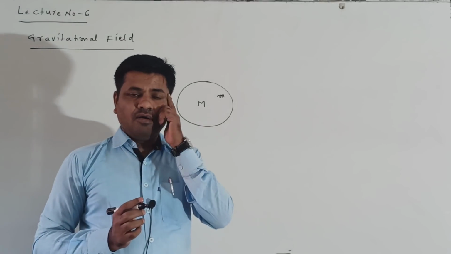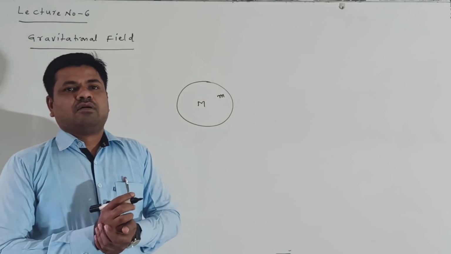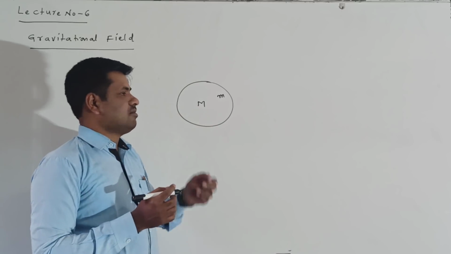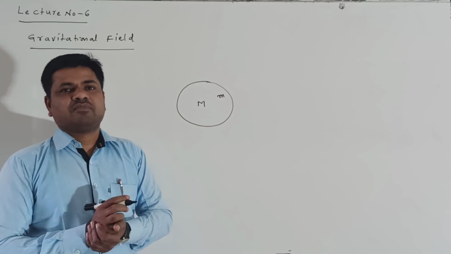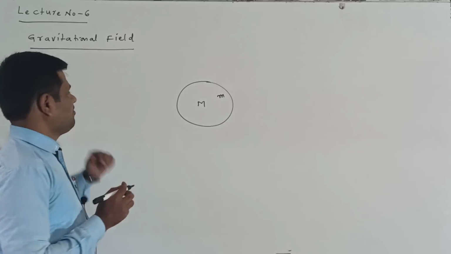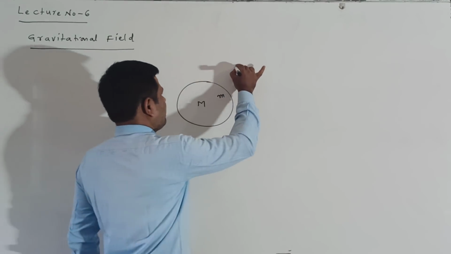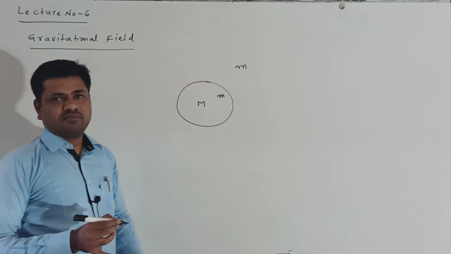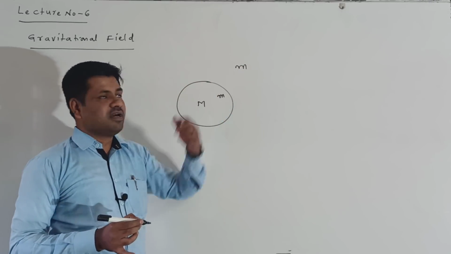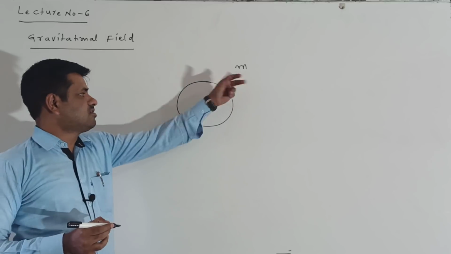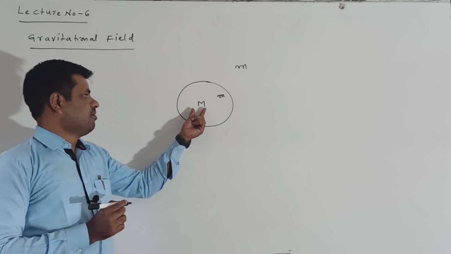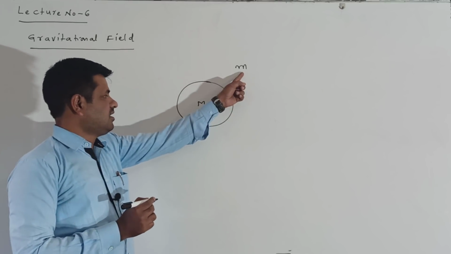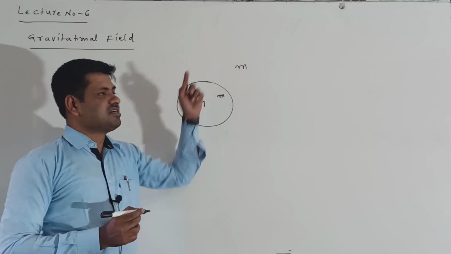Means in how much region the effect of this mass is there, that is called the gravitational field. Suppose I am placing this mass m here, there is no effect of this mass on it. So this region is not called a gravitational field.